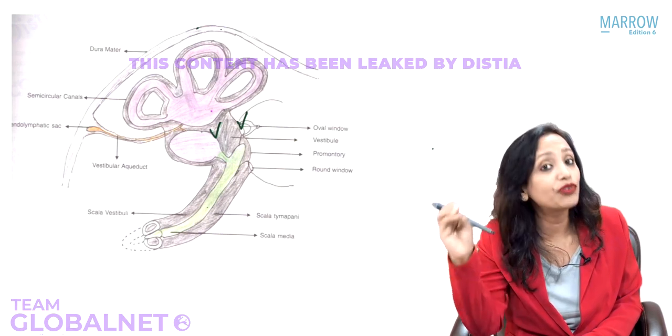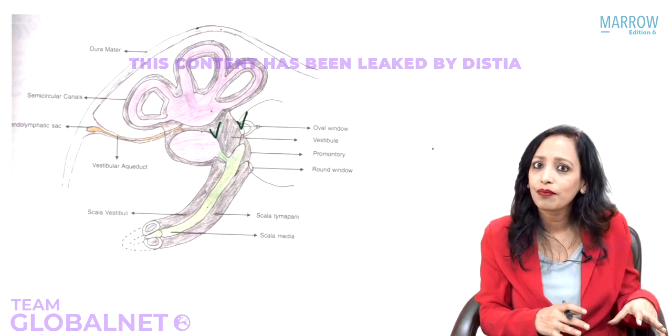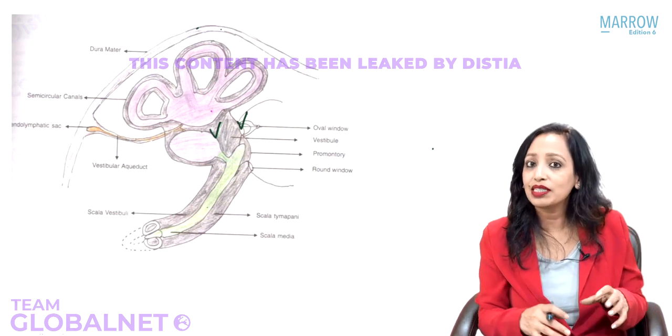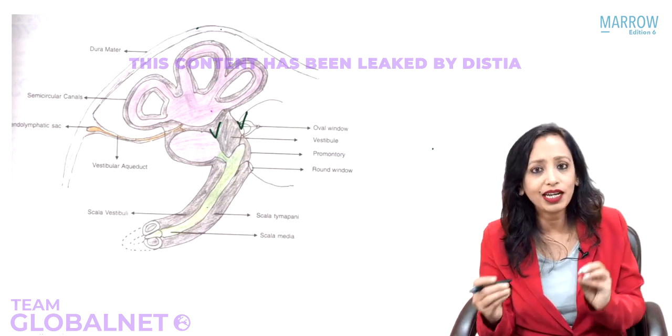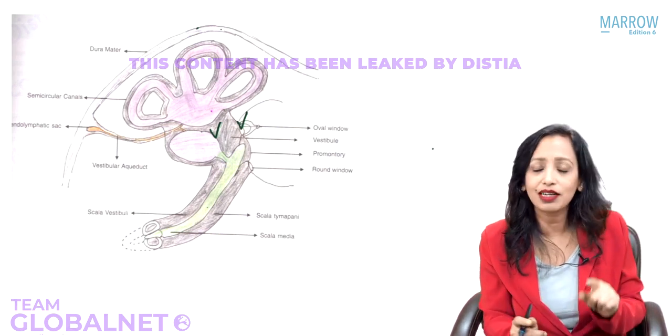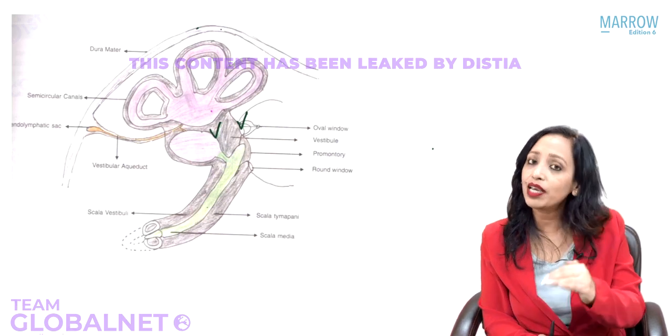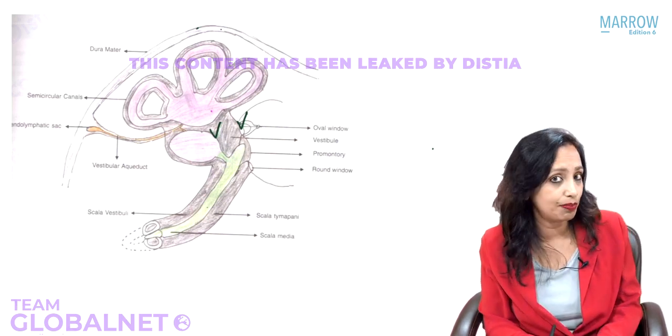Yes, it is the first artificial sense organ. It is the sense organ of hearing. So, what actually is the sense organ of hearing? Yes, organ of Corti. So it is the artificial organ of Corti, artificial sense organ of hearing. So what does it replace? It replaces the organ of Corti. So whenever the organ of Corti is defective, we can replace it with the help of cochlear implant.